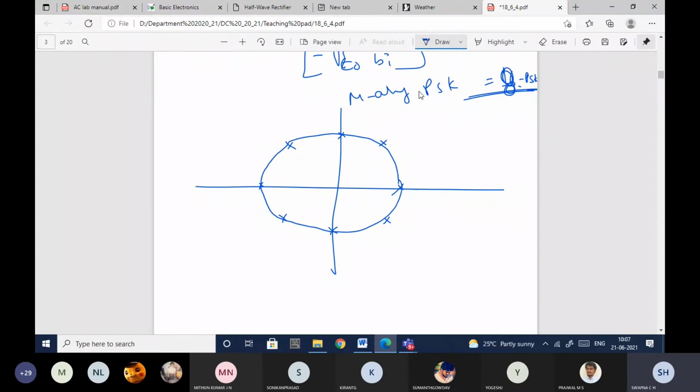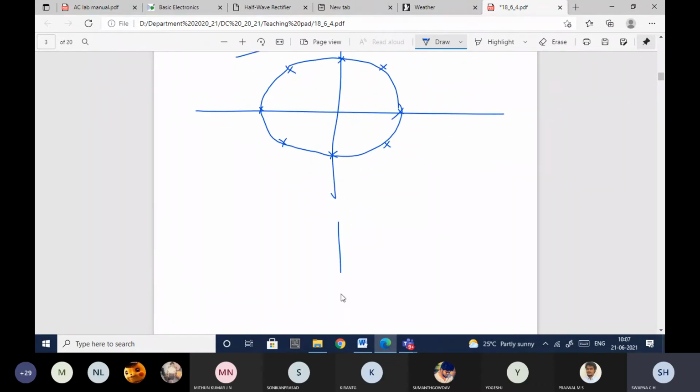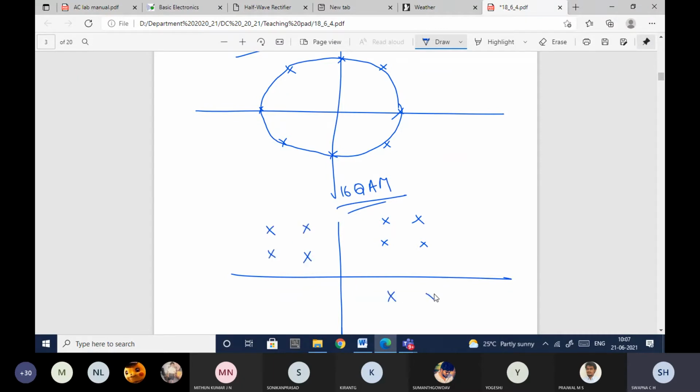Okay. So when it comes to QAM, it will not be in the form of a circle. Instead, it will be in the form of a square. Okay. So I'll just show you roughly now. Let me take 16 QAM. In the 16, I will show you how to get this signal constellation diagram. So this signal constellation diagram is important in your QAM.